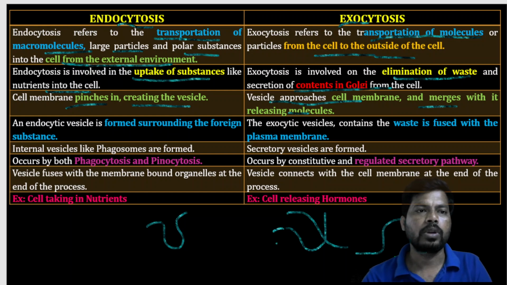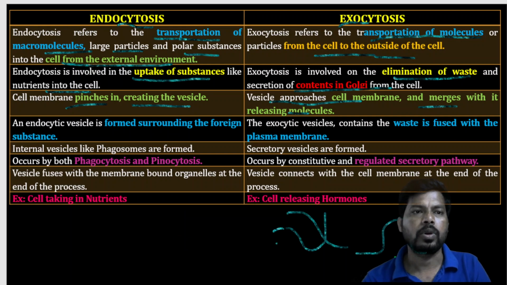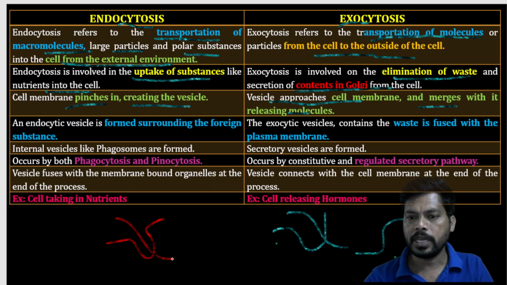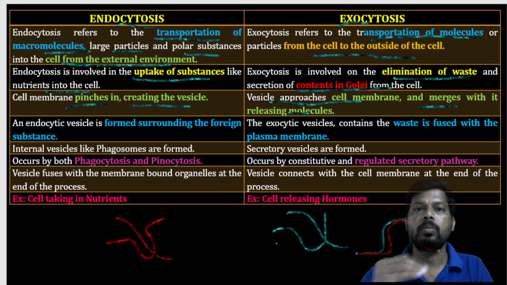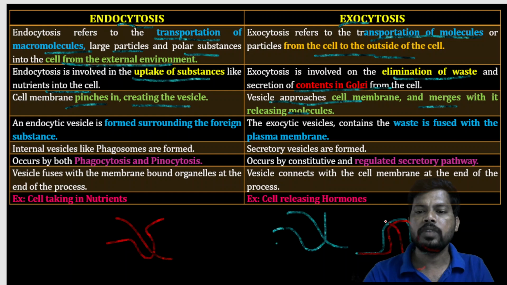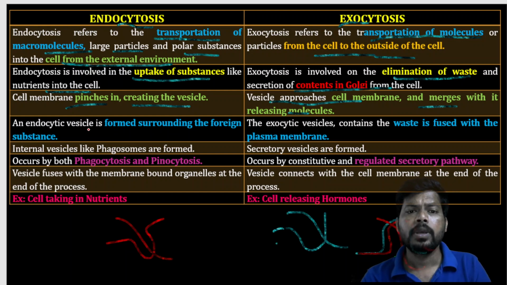Wait a moment, don't be confused, I have to take a sketch here. In case of endocytosis, it follows like this, from outside to the inside. In case of exocytosis, it is formed like this, and from inside it goes to the outside. Next, a vesicle forms surrounding the foreign substance, and waste is fused with the plasma membrane.